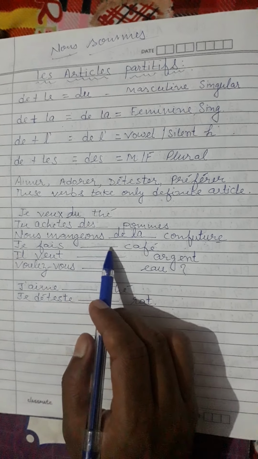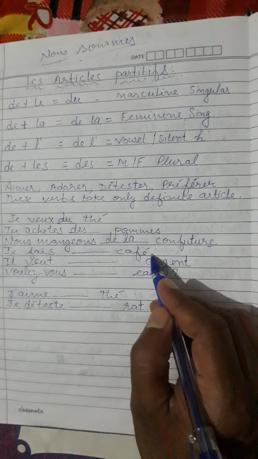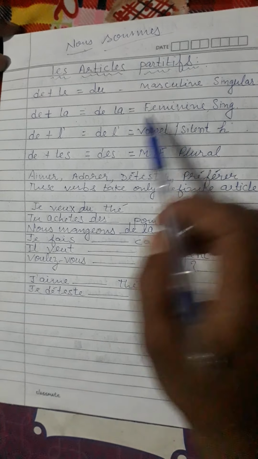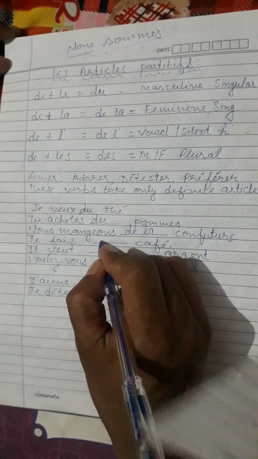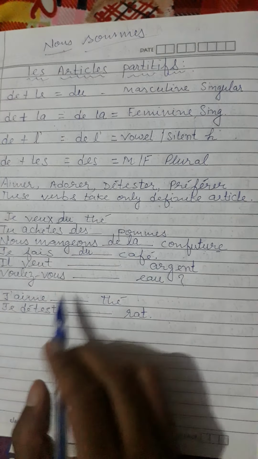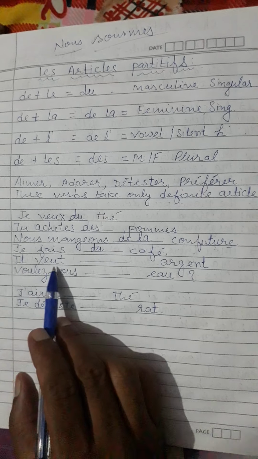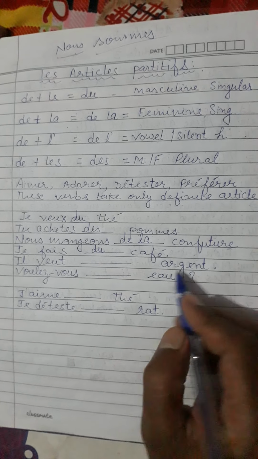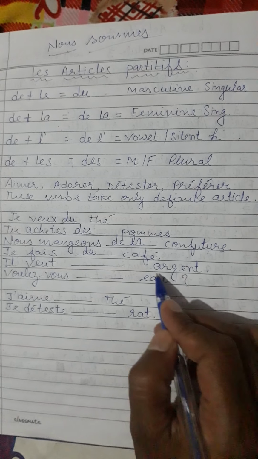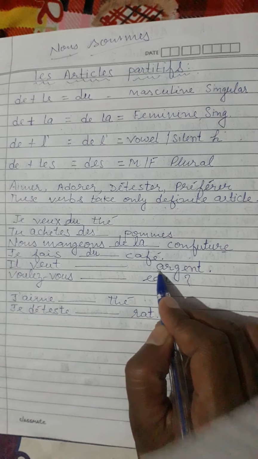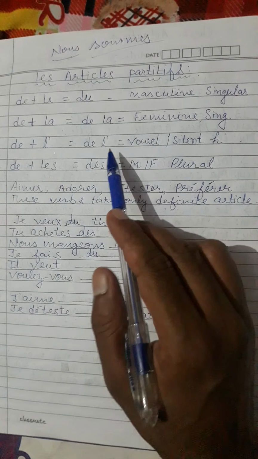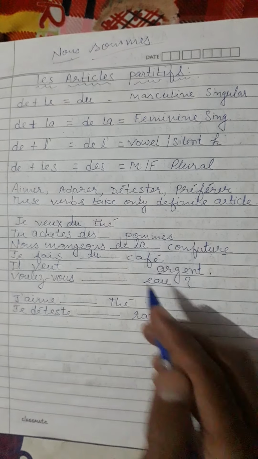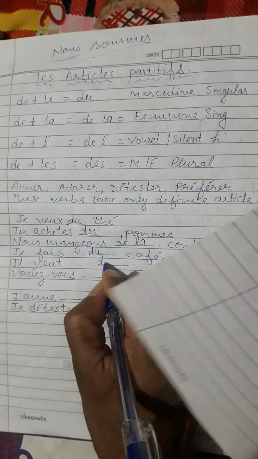Now, je fais du café. Café is also in the masculine form. Then for the masculine form, we get du. Now, next example, il veut de l'argent. You can see that argent starts with a vowel, and for a vowel you get de l'. Il veut de l'argent.